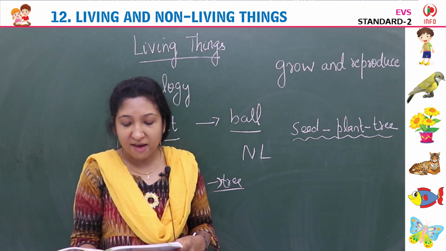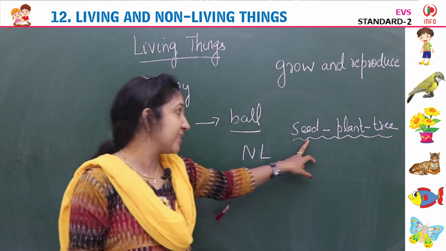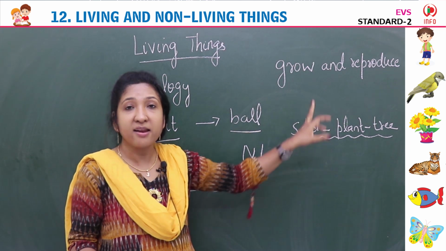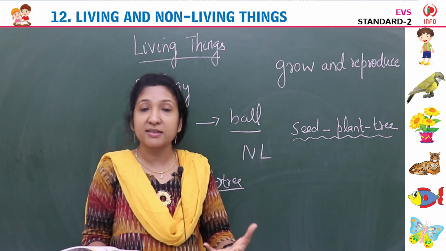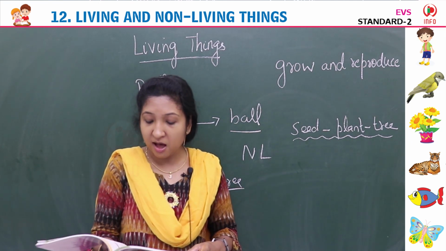Then plants also have the ability to reproduce through seeds. Through seeds, or through stem, a new plant comes out.